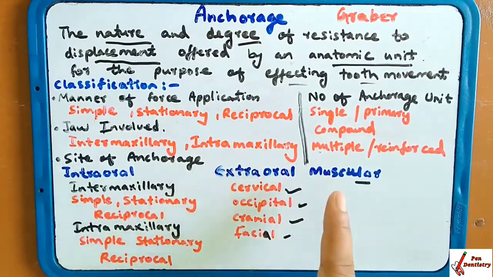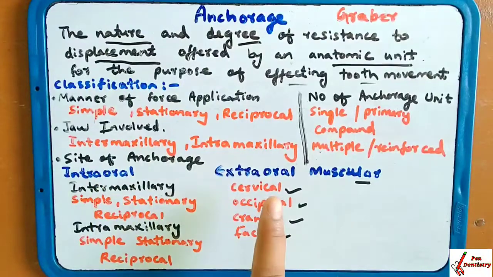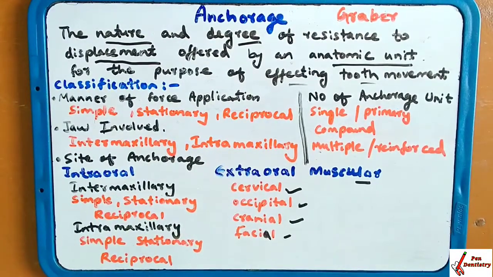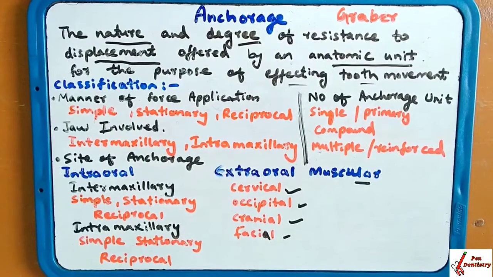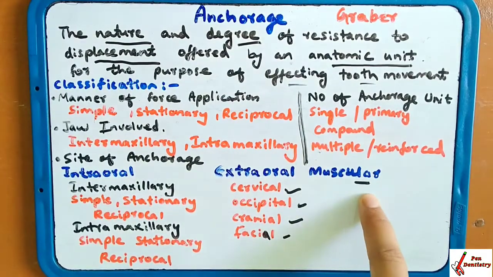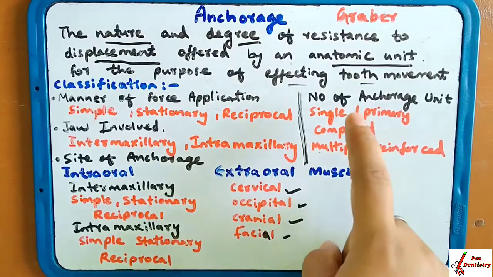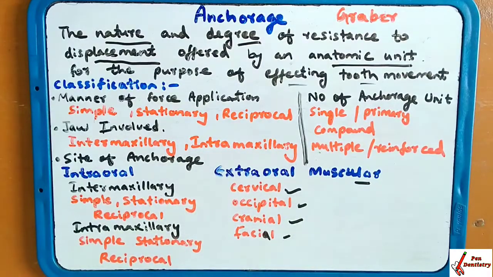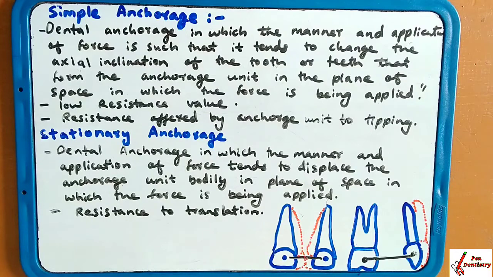Simple, stationary, reciprocal, these are the same here also. Jaw involved is inter or intramaxillary. Site is cervical, occipital, cranial or facial, or muscular. Number is single, compound, multiple.